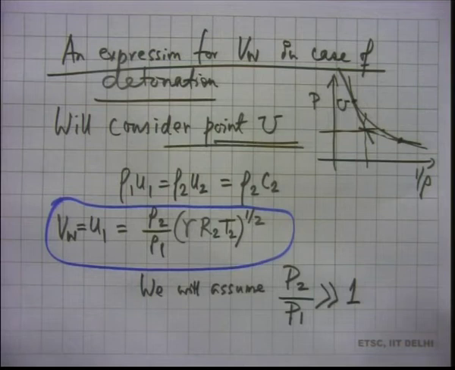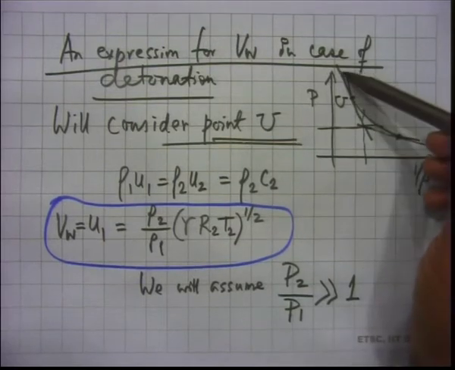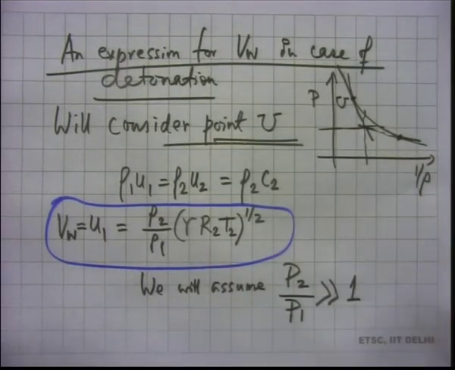P2 was of the order of 10 to the power 6, whereas P1 is of the order of 10 to the power 5 Newton per meter squared. P1 was atmospheric pressure. So, P2 by P1 much greater than 1 is reasonable. Of course, if it is in the stronger detonation branch, then we saw that P2 by P1 is even larger, but we are not even considering that.